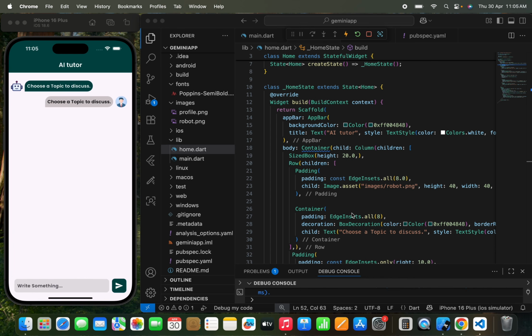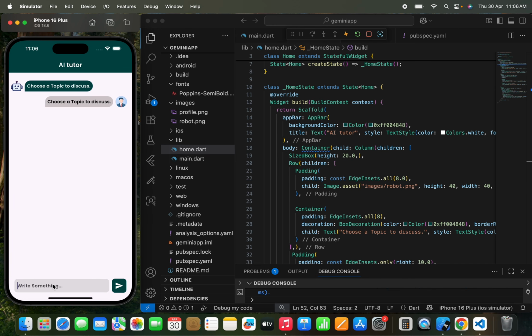Now I need to add a complete backend to this AI tutor app. As I told you, we are going to use two things: Google AI Studio API and Firebase. So I'm going to first connect this app with Firebase. Let me give you an idea of how we are going to use Firebase here. If I write text and send it to the AI to get a reply, we need to store the complete chat in Firebase so that we can show it in the app. Without Firebase, I can't store the chat.